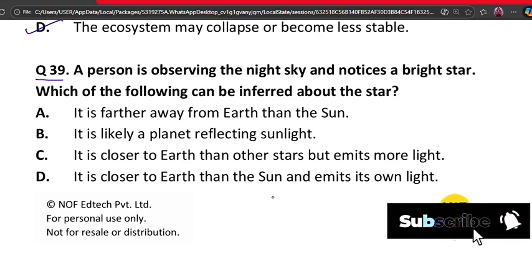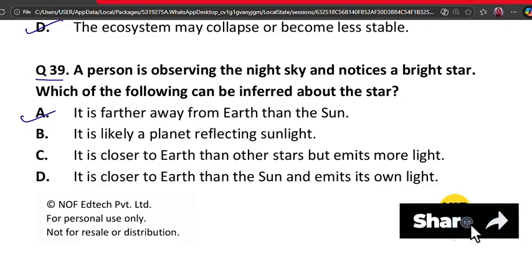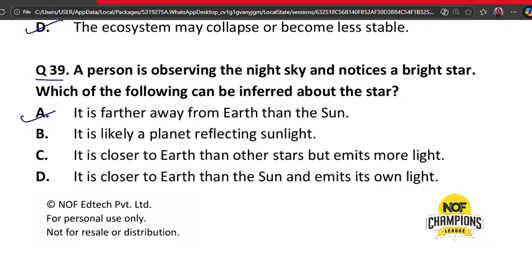The correct answer is option A, because a bright star seen in the night sky emits its own light, and all stars visible at night are much farther from Earth than the Sun, which is our closest star. That distance is why stars appear as small points of light. So the correct inference is that the star is farther away from Earth than the Sun. So our correct answer is option A.